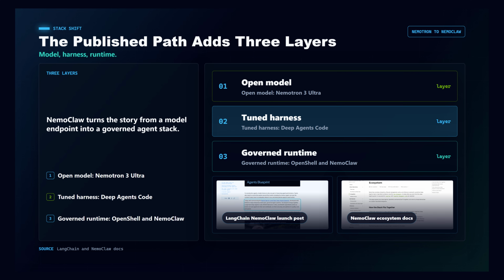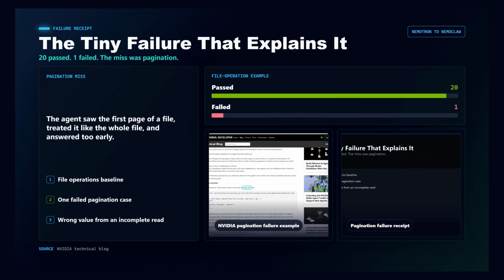The NemoClaw story adds 3 layers. First, the open model layer, Nemotron 3 Ultra. Second, the tuned harness layer, LangChain Deep Agents code with a Nemotron-specific profile. Third, the governed runtime layer, NVIDIA OpenShell and NemoClaw, where sandbox policy, inference routing, credentials, networking, and audit evidence become part of the system. The cleanest example is almost funny in the way only agent bugs are funny.